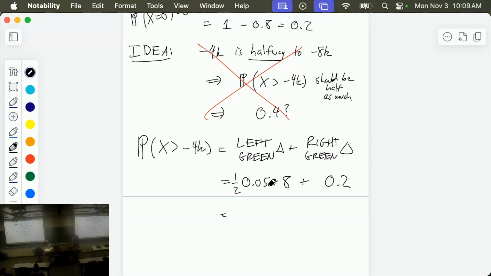I guess this is 4 times 0.05. This is also 0.2. That's interesting. 0.2 plus 0.2. 0.4, also known as 40%.